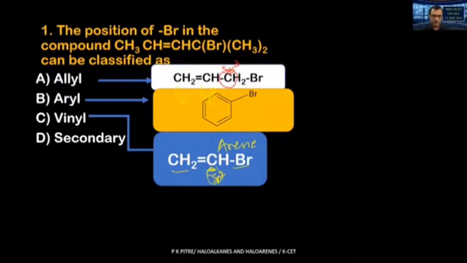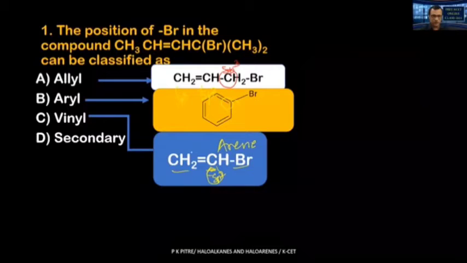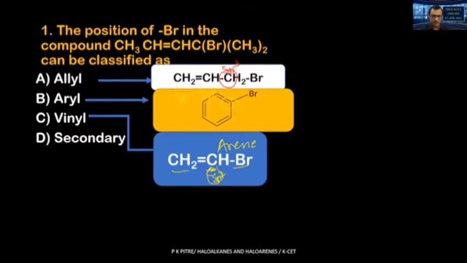This is also sp2, and this carbon over here is also sp2. What is the difference among them? This is of an open chain. And what about this? This is an aromatic ring. Remember, there's a huge difference between an sp2 carbon atom of an open chain and that of an aromatic ring.